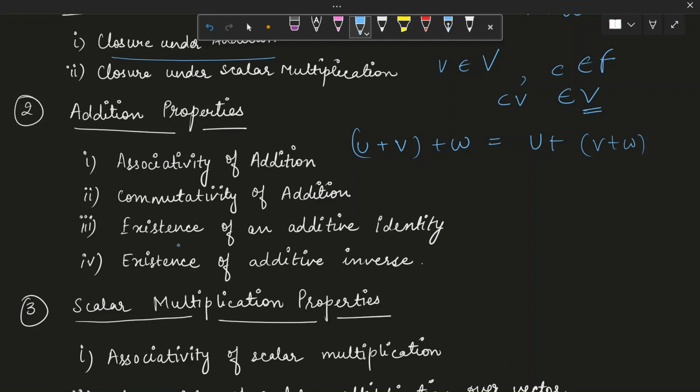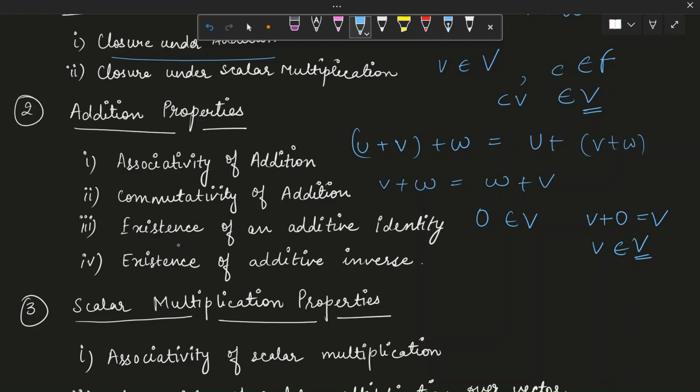Next is commutativity of addition: V plus W is equal to W plus V. Then is existence of an additive identity, or we can say zero vector. So there exists 0 that belongs to set V and V plus 0 is equal to V for all the V's that belong to the set V.